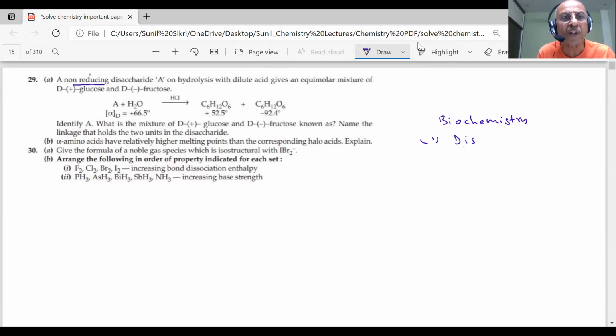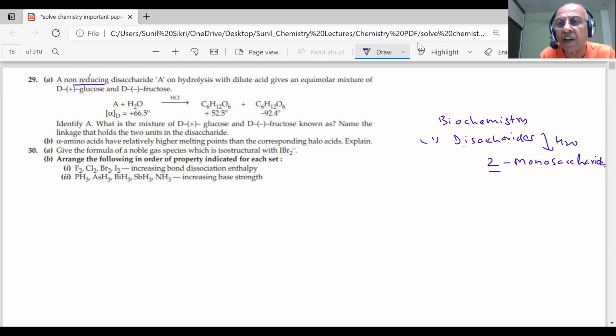Disaccharides on hydrolysis give what? If I hydrolyze a disaccharide, you will get 2 monosaccharides. Right or wrong? And they were joined by a glycosidic bond, an oxygen linkage with the loss of water. Clear?